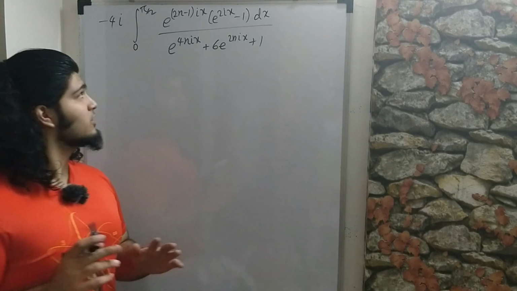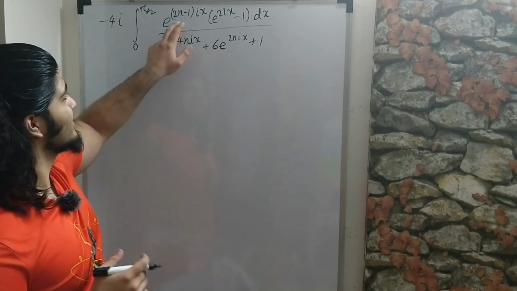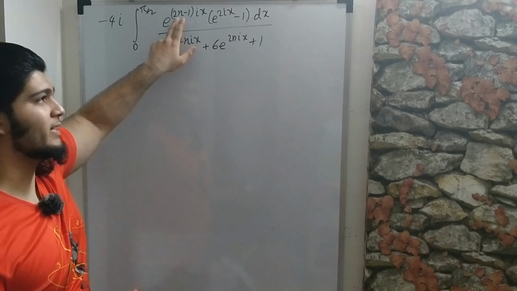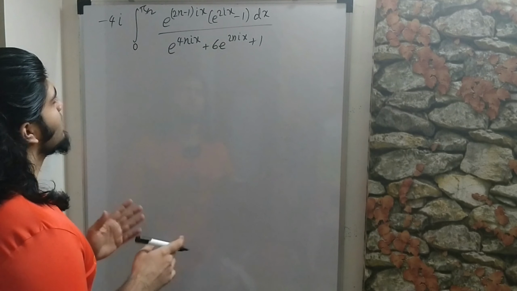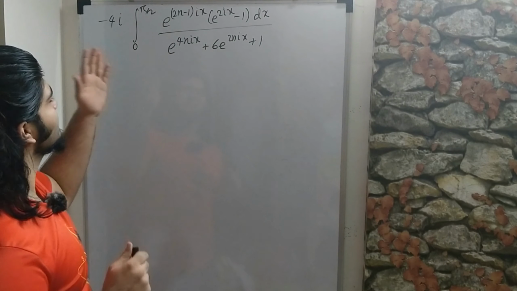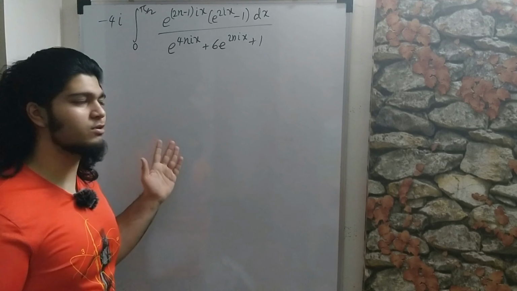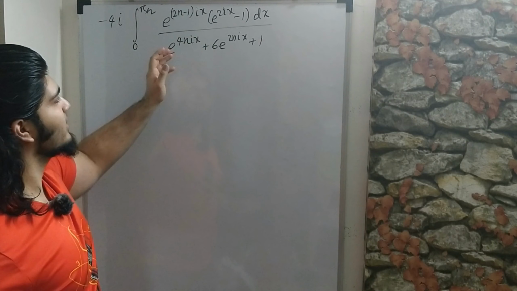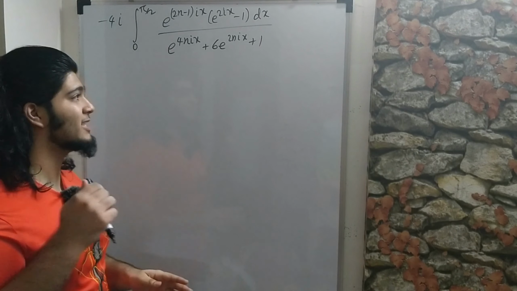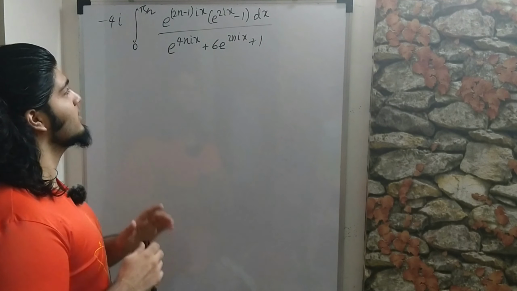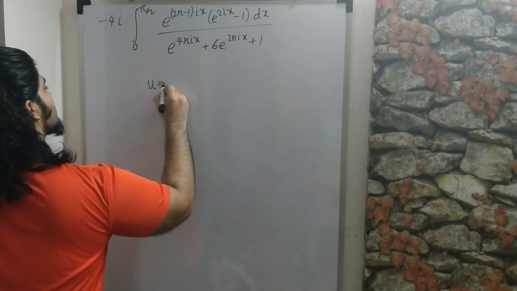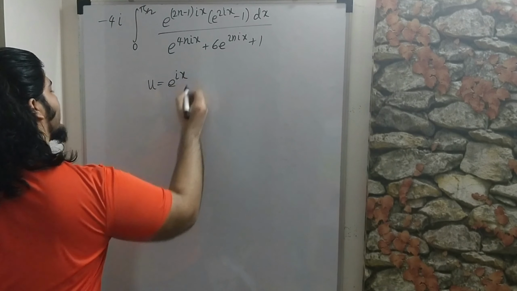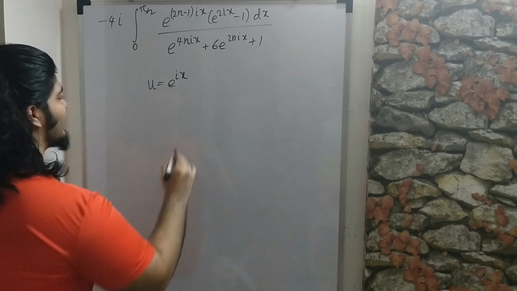Okay, so this is what we got so far, and I made a slight mistake. Instead of writing 2n over here, I just wrote n, so I fixed that. And now what do we do? Because now this looks even more complicated because the numerator and denominator are both longer, but this is actually going to make everything simpler, and we can't really substitute u equals e to the ix, because then we'll be integrating